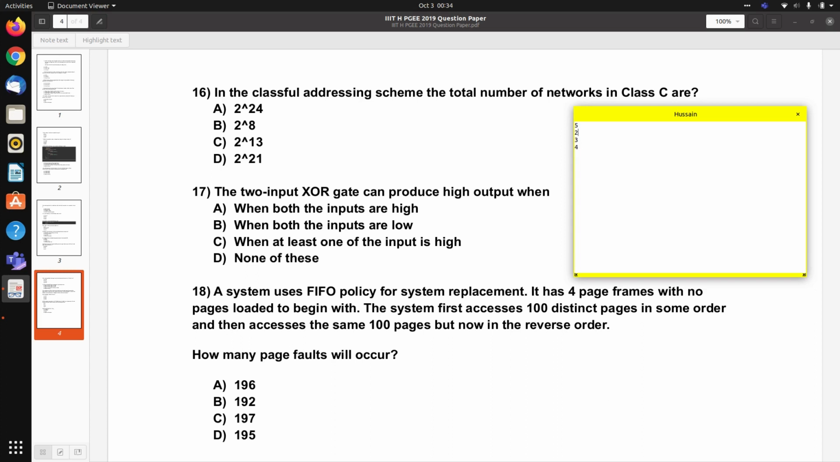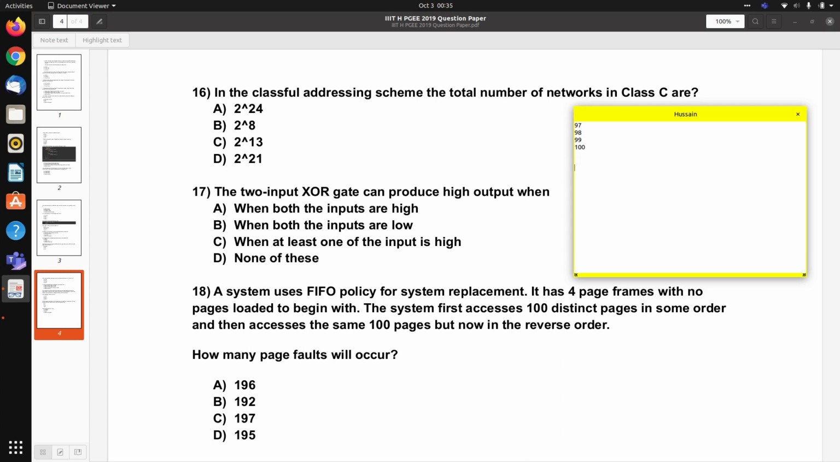Then 6 comes, so again there is no space. Now 7 comes, again there is no space. 8 comes, again there is no space. Now 9 comes, then 10, 11, 12. This will continue up until we get 97, 98, 99 and 100.